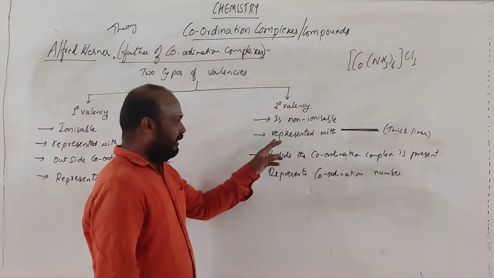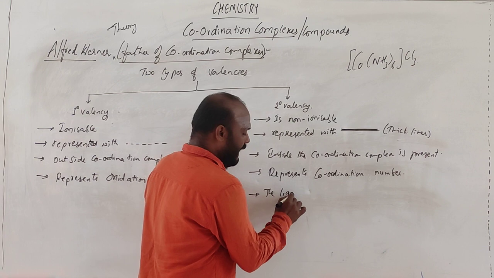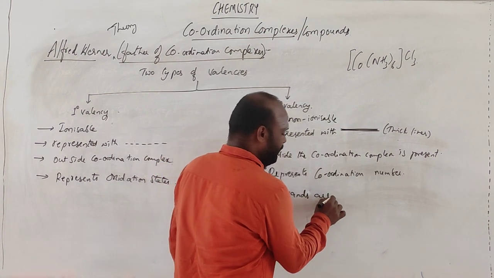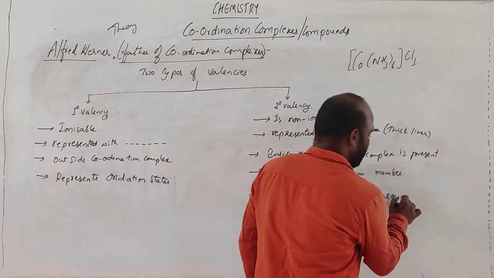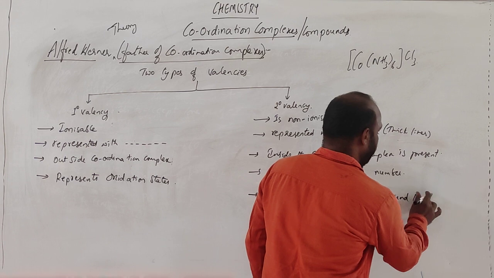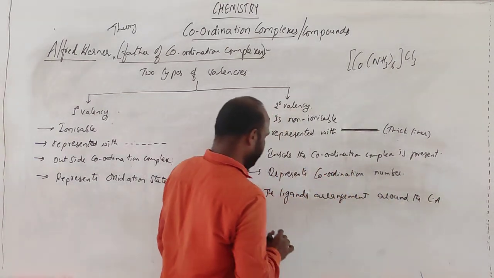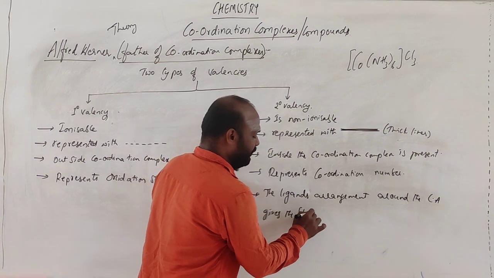The way the ligands are arranged around the central atom gives the shape of the molecule.